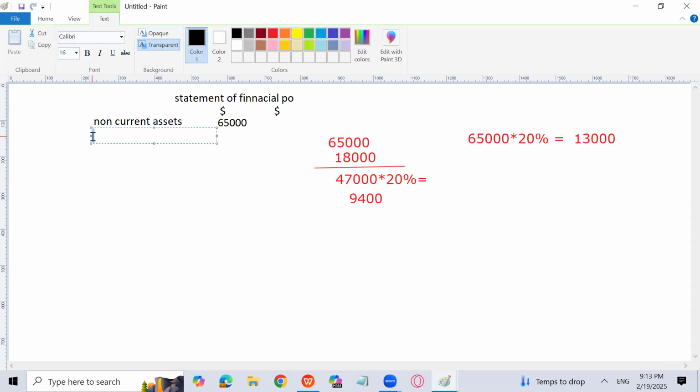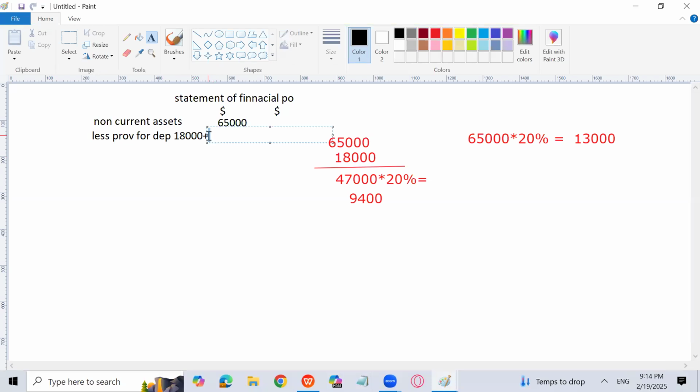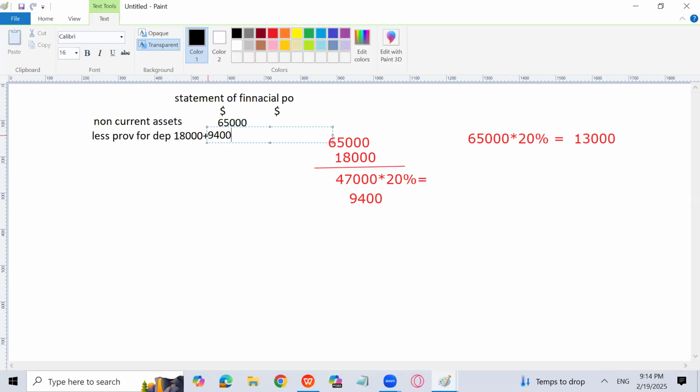Less depreciation, less provision for depreciation. How much will I write in provision for depreciation? 18,000 plus 9,400, because in 18,000 I have added wrongly. What amount have I added? 13,000.